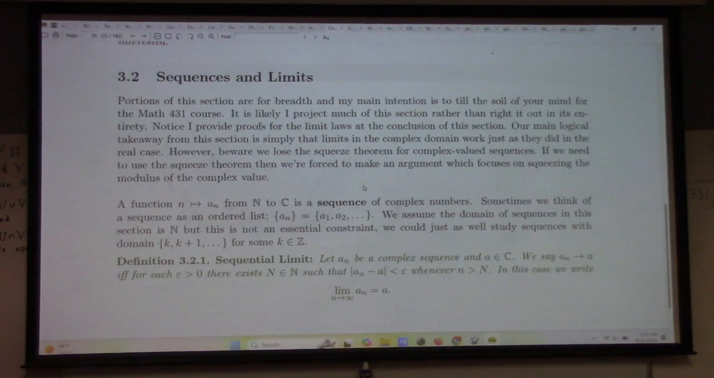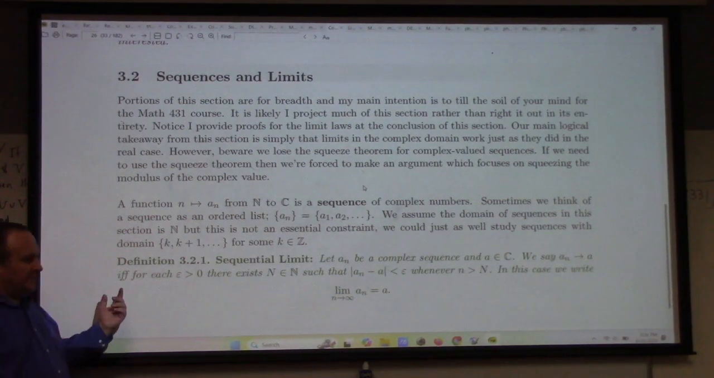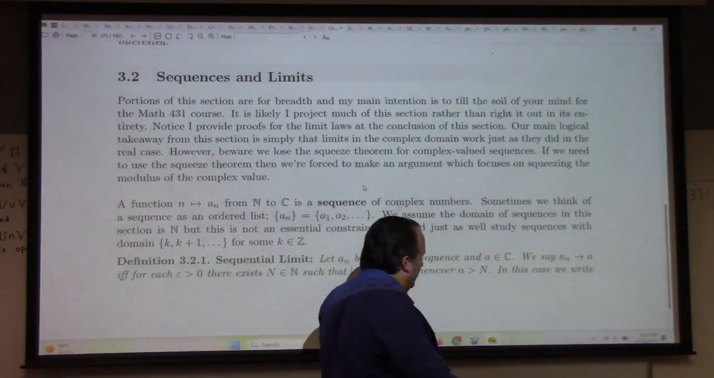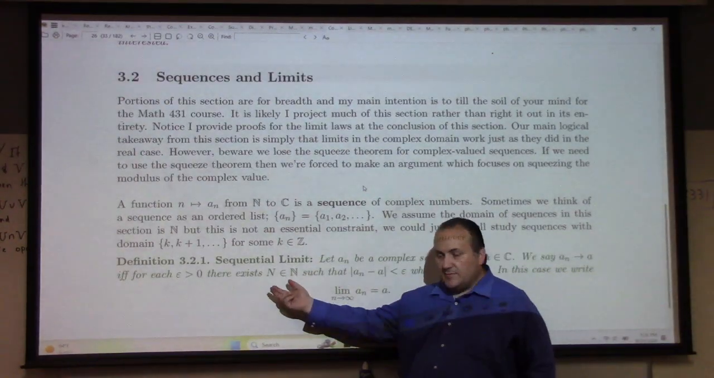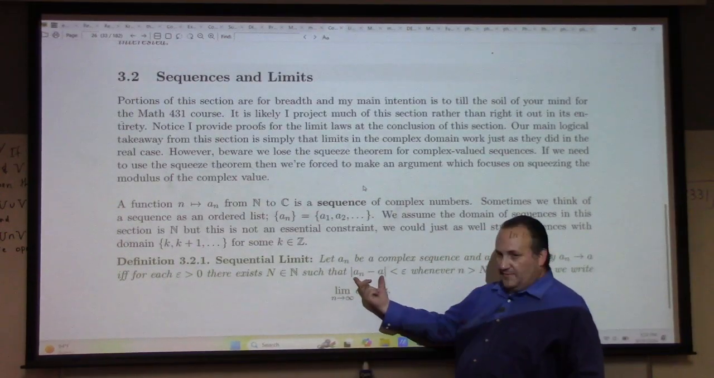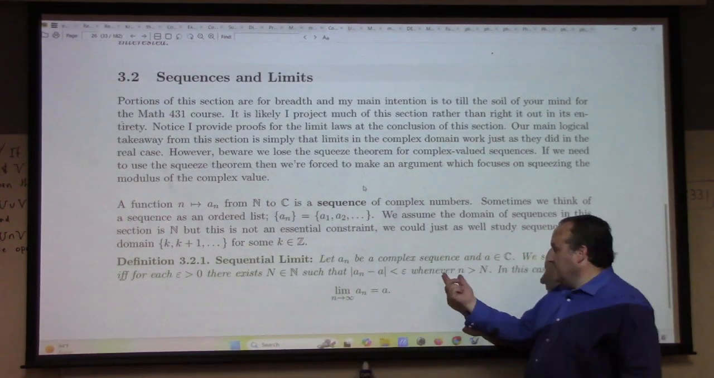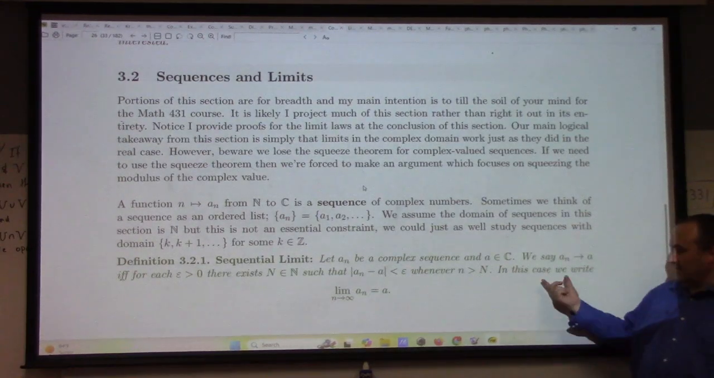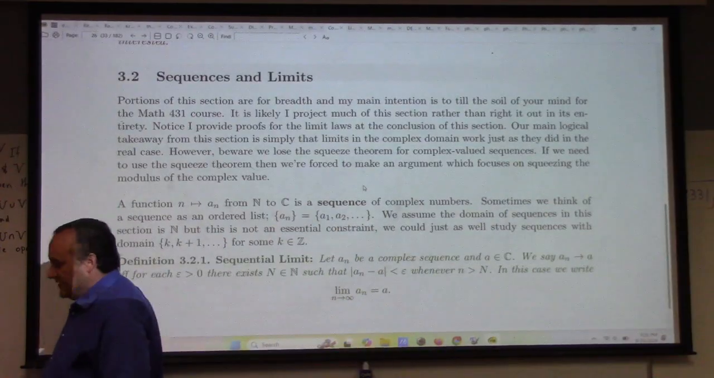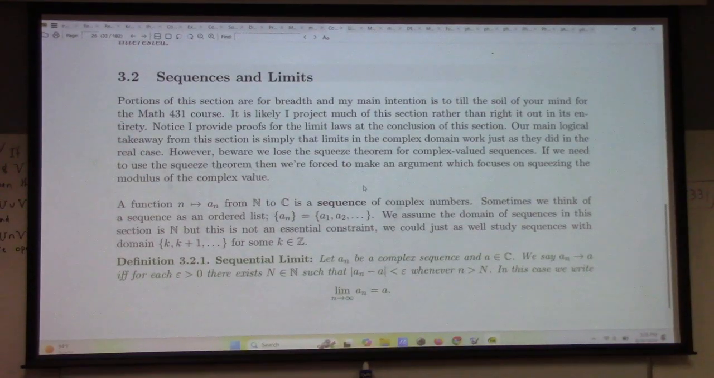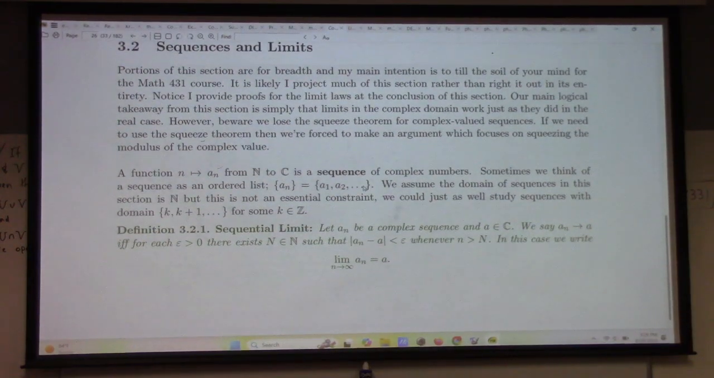Next up, we talk about sequences and limits. So how do you define a sequential limit? Well, the same way you did in calculus. Let a_n be a complex sequence. We say a_n goes to a if for each epsilon greater than 0, there exists an N in the natural numbers such that the distance from a_n to a is less than epsilon whenever n is greater than N. In this case, we write the limit as n goes to infinity of a_n equals a. This is just like you defined a sequence limit in Calc 2, except instead of absolute value, now we have modulus.